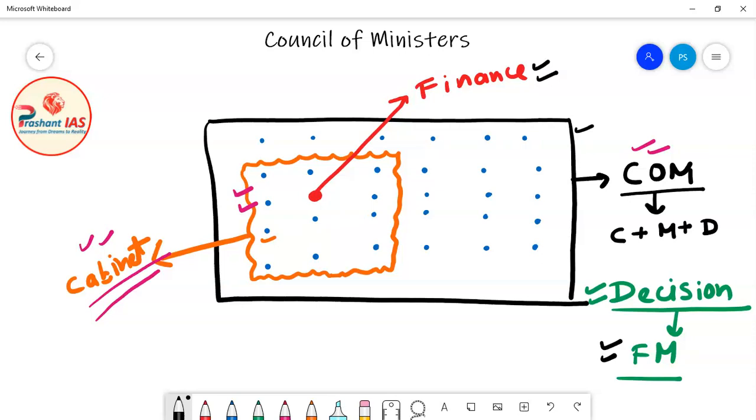Now friends, even though the decision is related to the finance ministry, the finance minister will only prepare the draft for that decision. Draft means a raw format, a raw decision, okay? So the finance minister will only prepare the draft, and then all other cabinet ministers must agree to the draft of the finance ministry.